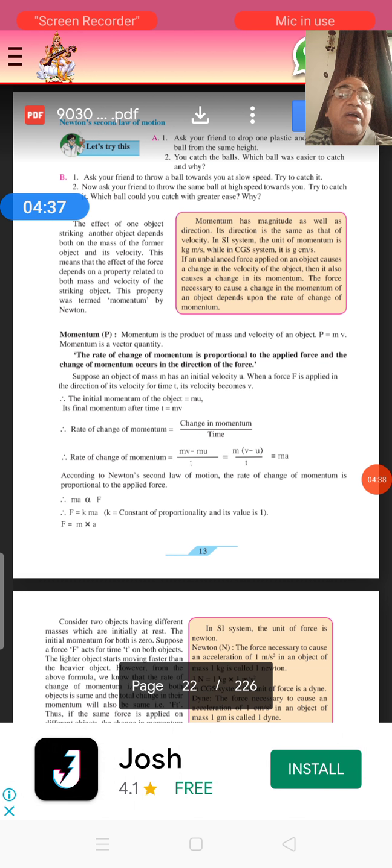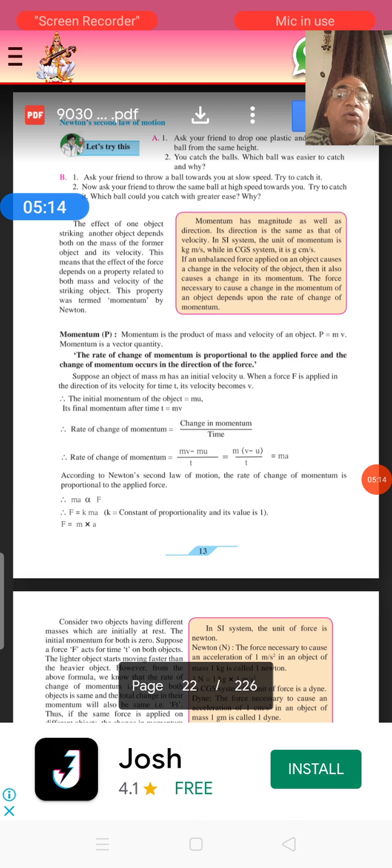Let us see the next line. According to Newton's second law, the rate of change of momentum is proportional to applied force. That is, F is directly proportional to ma. Therefore, F is equal to K into ma. K is the constant of proportionality. Therefore, we give the relation force is equal to mass into acceleration. This is called the force relation. The force equation is the most important equation in science, that is, in physics.